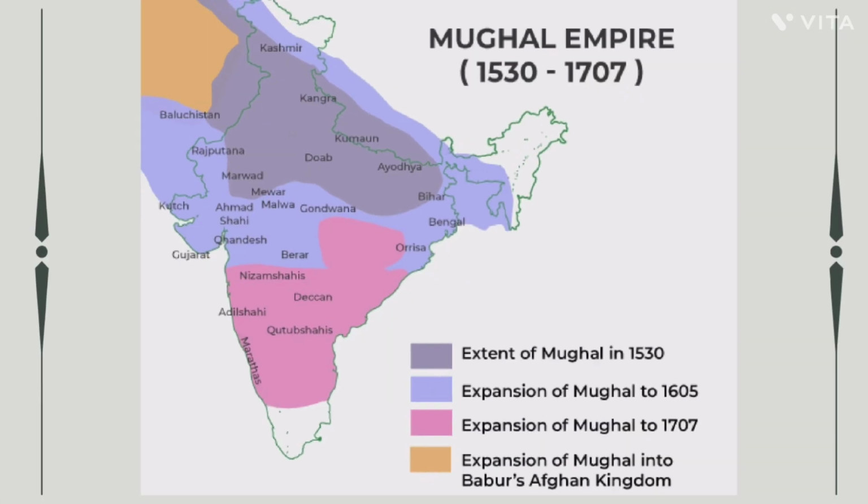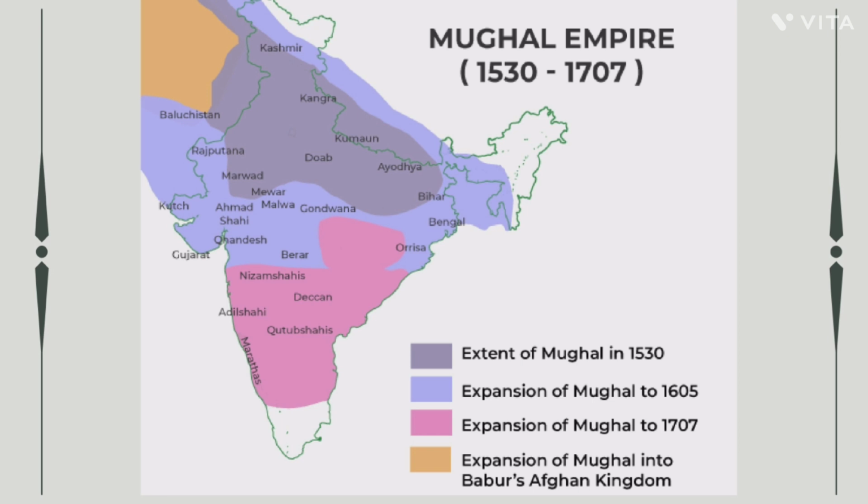Now let us see the extent of the Mughal Empire in India. In this map you can see that the map is colored in 4 different colors. The very first ruler of the Mughal Empire was Babur, whose extent is marked in yellow color. Yellow is on the top left corner, and we can see that it's a small portion which was under his rule. The second ruler of the Mughal Empire is Humayun. His extent is colored in the dark purple shade, which is till 1530.